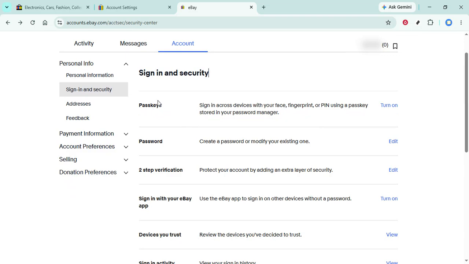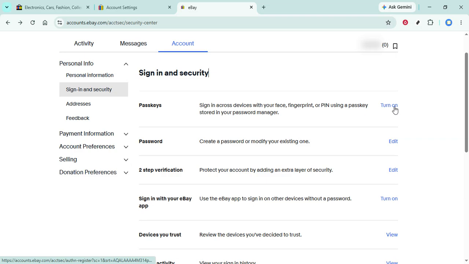Now, within the Sign In and Security section, you will find an option for Passkey. This feature allows you to use a passkey as an additional layer of security when accessing your account. It's a simple yet effective way to protect your eBay presence. Click on Turn On next to the passkey option. This will take you to a page where you can set up your passkey.